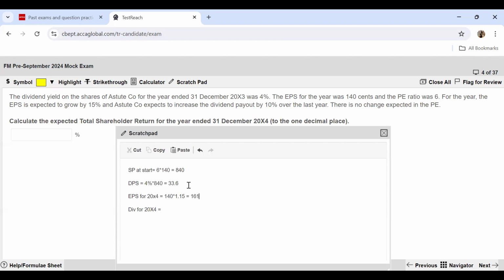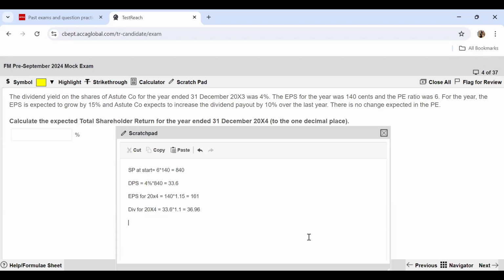This gives 161 cents. Now I have to find out the dividend, which is going to be increased by 10%. So whatever was my dividend previous year, 33.6 needs to be multiplied by 1.1 and I'll get my new dividend as 36.96. Now this is my expected dividend.